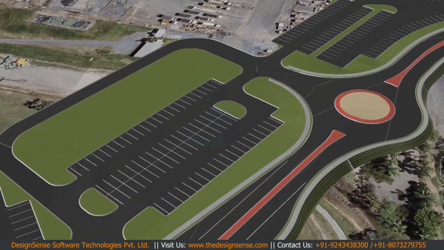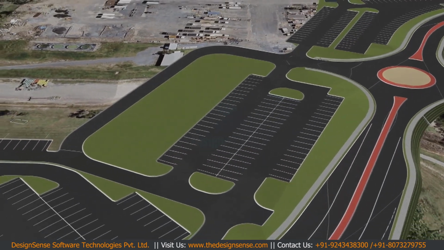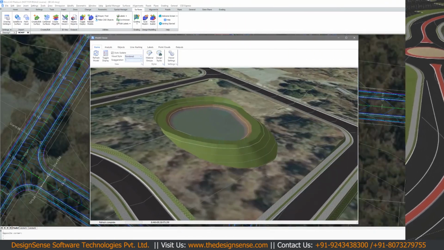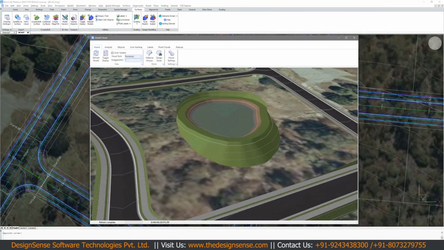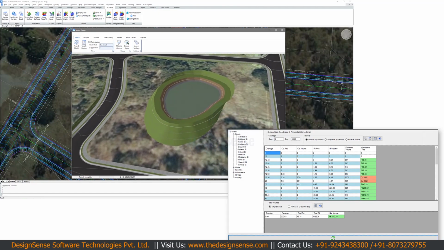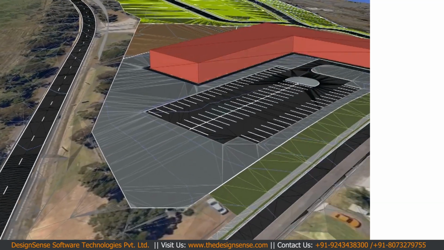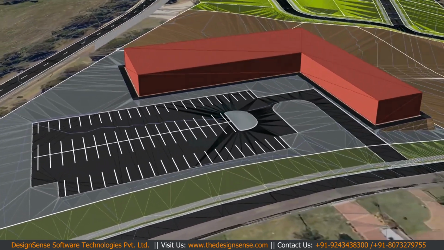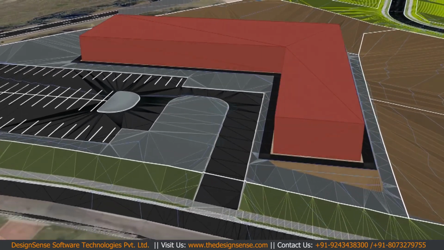Using the grading tools allows you to model anything from detention ponds, car parks and retaining walls. Undertake earthworks design with the inclusion of detailed reporting. Create combined models for volume analysis and documentation.